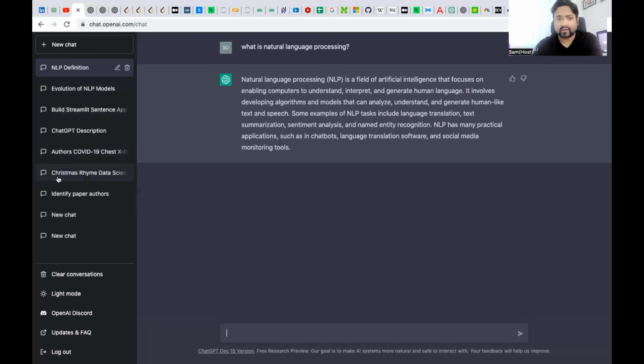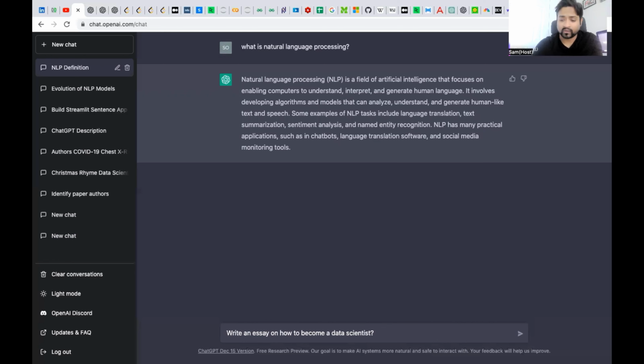Now let's try to ask something else to ChatGPT. For example, if you want ChatGPT to write an essay for you, what will it do? Okay, so let's ask what it takes to become a data scientist.